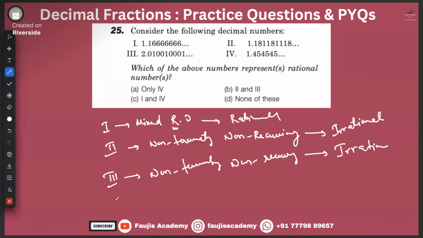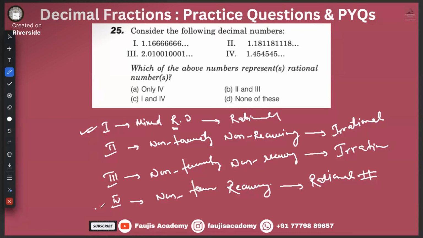Okay. The fourth one, it's a very easy one. You see that 4, 5 is repeating. It's non-terminating, and also recurring. Which means what? Is it a rational or irrational number? It's rational. Okay. So what are the rational numbers? 1 and 4 is your answer. Those are your rational numbers. That means C, 1 and 4 is your correct answer.